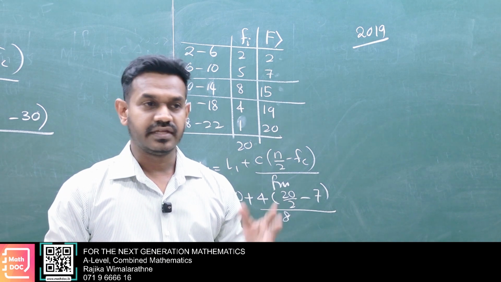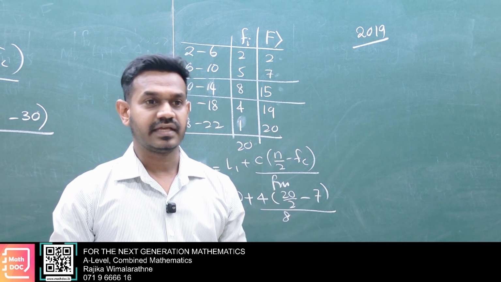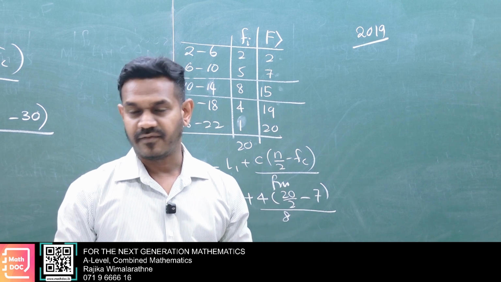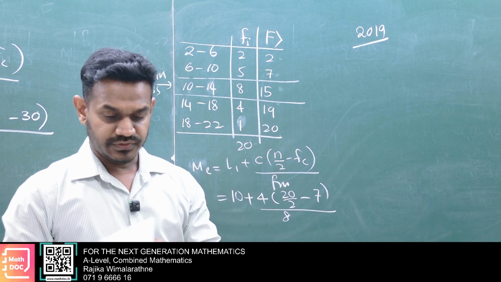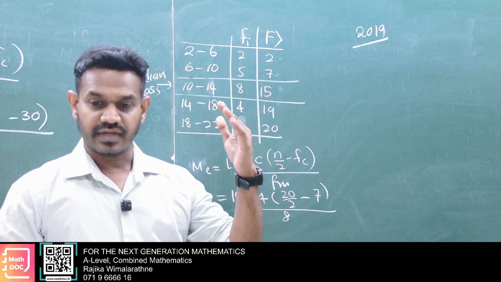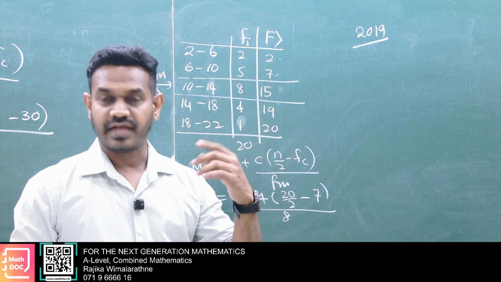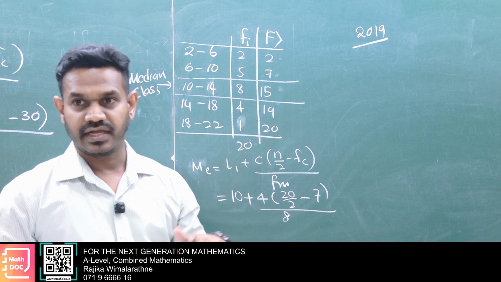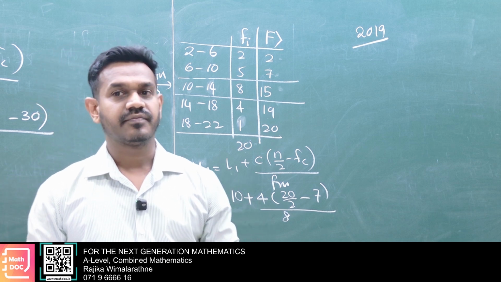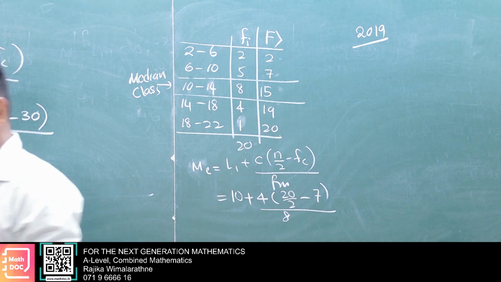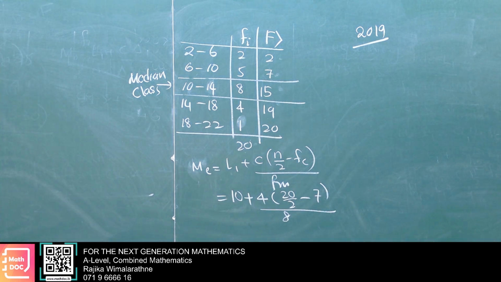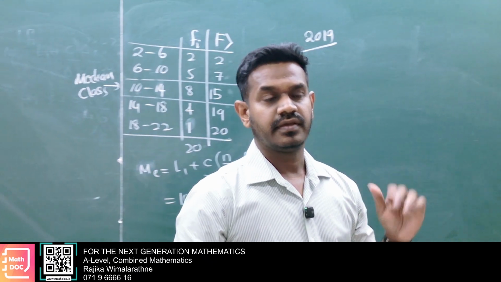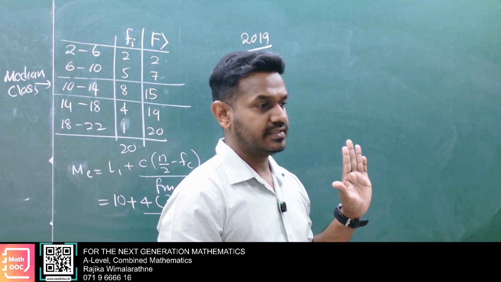If we don't have real boundaries, then we have to take the real boundaries first, thereafter you take the formula directly. Like the 2000 A level question, you have to arrange in ascending order, thereafter get real boundaries. You have to do both, then thereafter you can do calculations. Practice well.